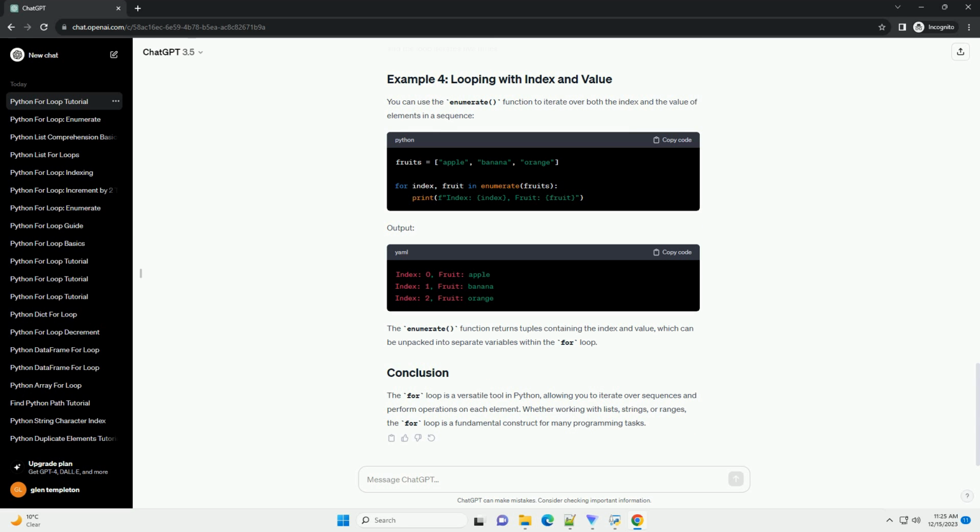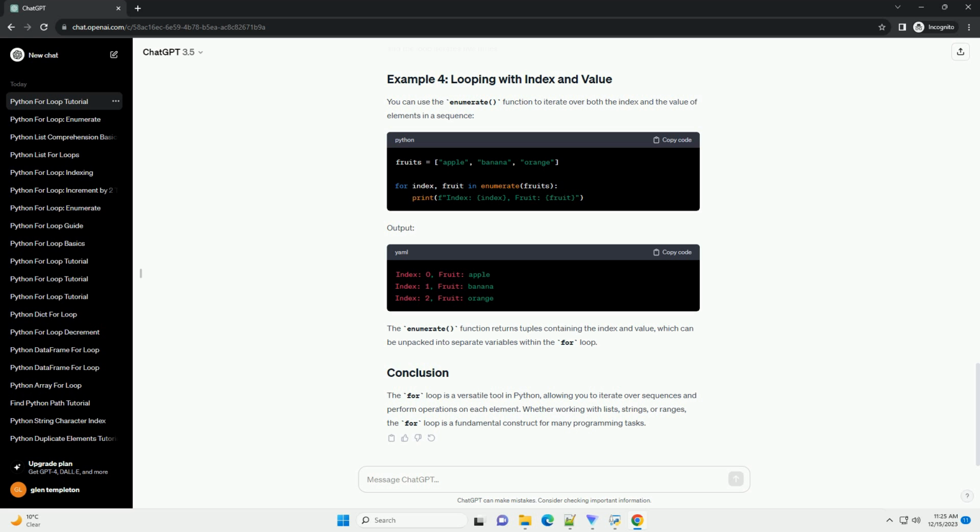The for loop in Python is a versatile and powerful tool for iterating over sequences. It can be applied to lists, strings, tuples, and more. Understanding how to use for loops is essential for writing efficient and concise code. Experiment with different types of sequences and explore how for loops can be used in various scenarios to enhance your programming skills.